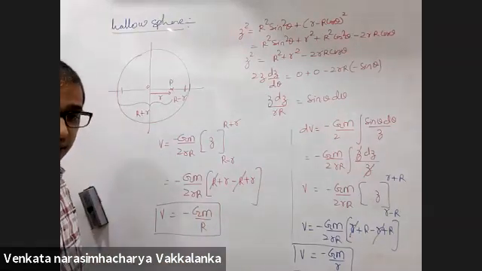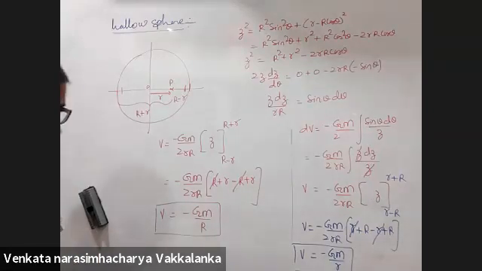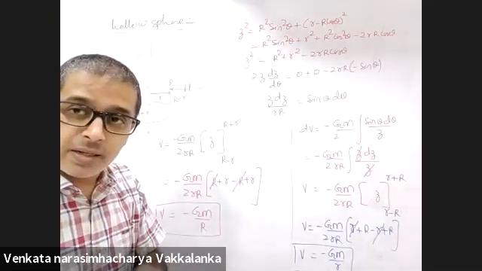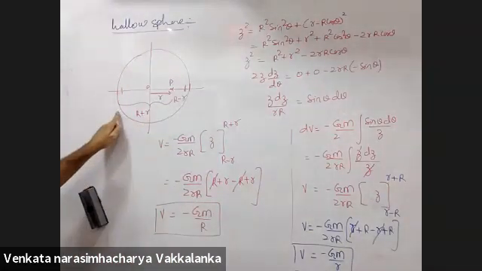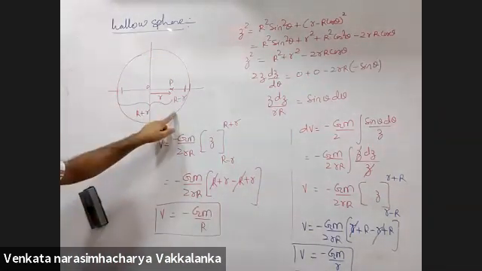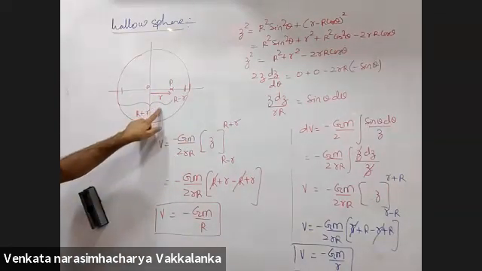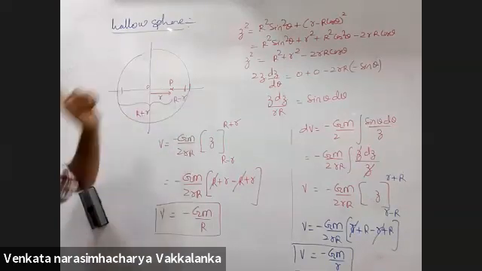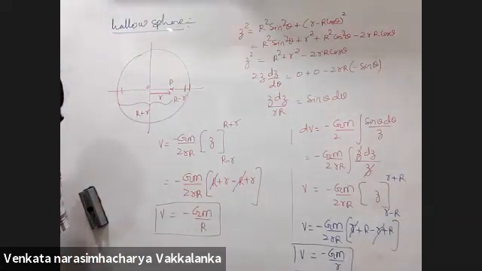This is the second part of the shell theorem, and rather the most important. The potential everywhere inside the hollow sphere will be the same as that on the surface. Whatever is the potential on the surface, everywhere inside the potential will be the same.